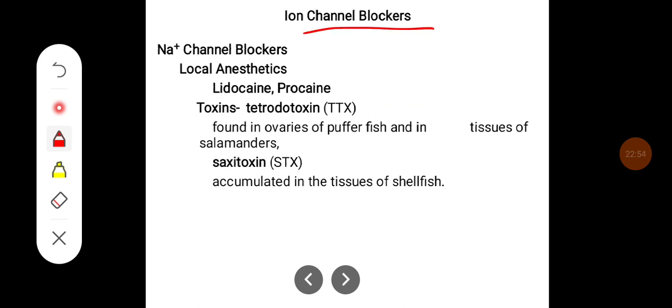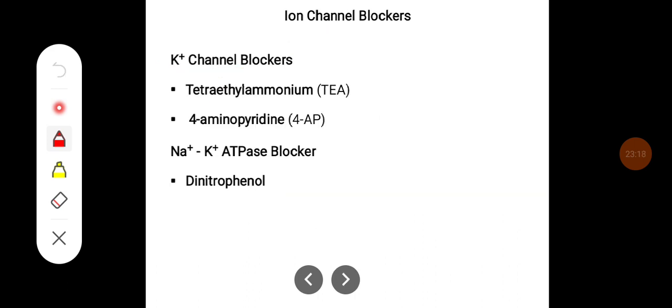So these are some of the ion channel blockers. The blockers which block the sodium channels are local anesthetics like lidocaine and procaine, and toxins like tetrodotoxin, found in the ovaries of pufferfish and in the tissues of salamanders, and saxitoxin, which is accumulated in the tissues of shellfish. Some of the potassium channel blockers are tetraethylammonium, that is TEA, and 4-aminopyridine. The chemical which blocks the sodium potassium pump is dinitrophenol.